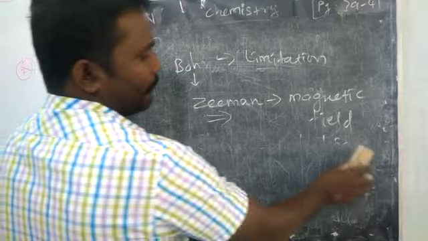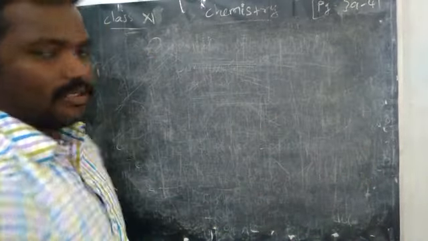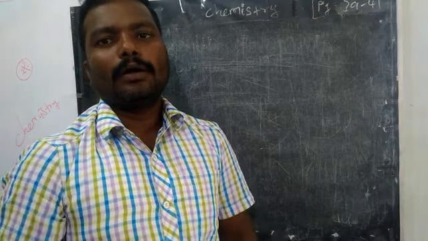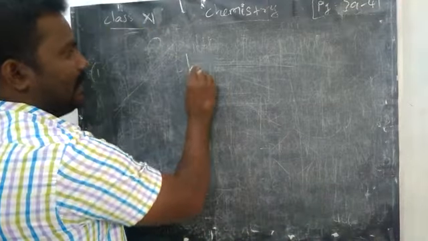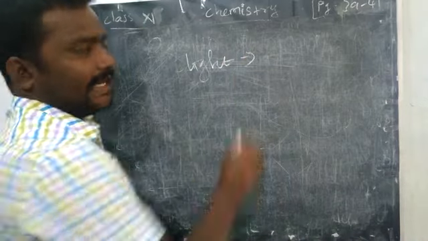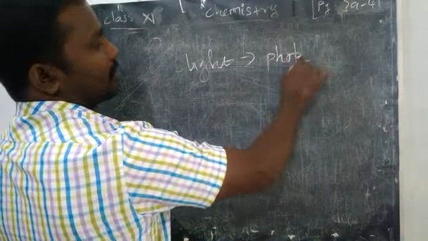The next one, the dual nature. Albert Einstein gave the idea about the dual nature of photons. He analyzed only light, also called photons.